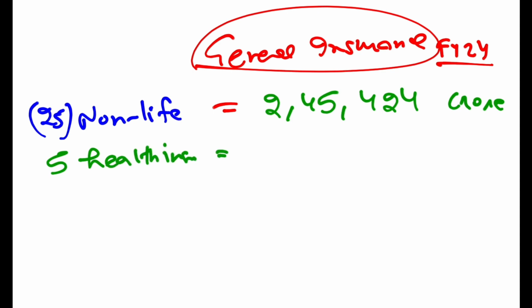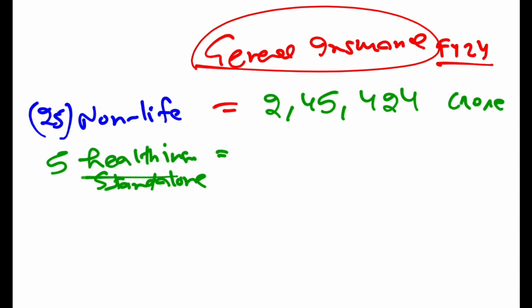Now will you ask me, sir, are there only 5 health insurance companies in India? No. These are called 5 stand-alone health insurance companies, which means they offer only health insurance, nothing else. For example, Aditya Birla Health Insurance, Narayana Health Insurance, Niva Bupa Health Insurance, Star Health Insurance. These are called stand-alone health insurance companies.